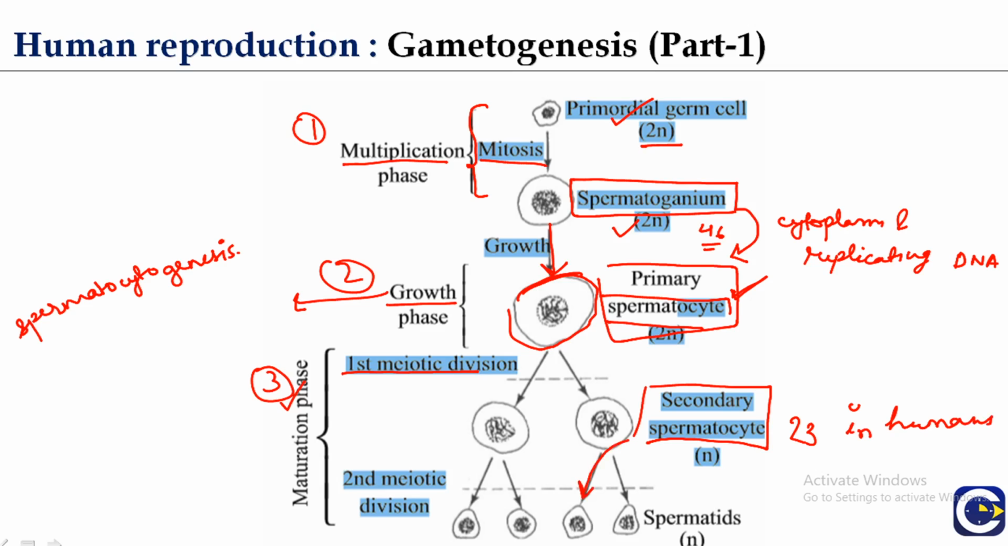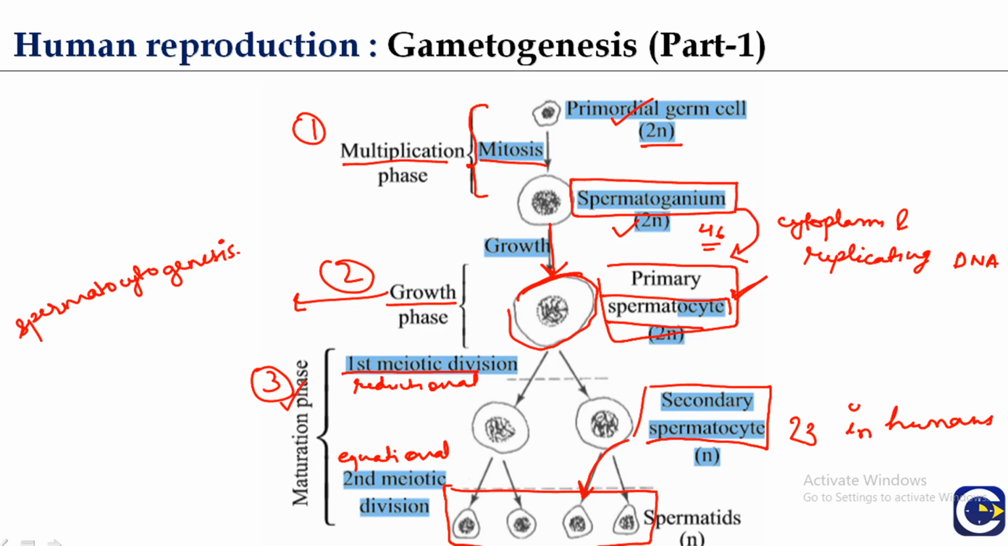Secondary spermatocytes soon further divide by the second meiotic division, and then there is the formation of spermatids. This division is equational. The first one is the reductional division, and the second meiotic division is equational. So, in equational division, the number of chromosomes in each of the spermatids is haploid. It is 23.